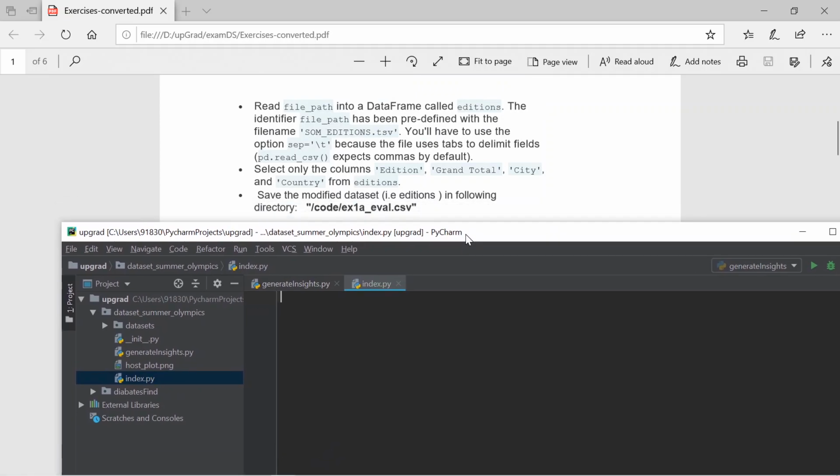First thing, I need to import the libraries. I am importing pandas. The second thing is to create a data frame called editions. This data frame is used for creation purposes, so we need to read the CSV file. For that we use the read_csv function in pandas, and we need to provide the file path.